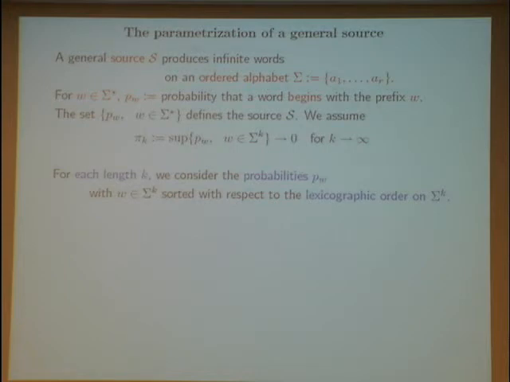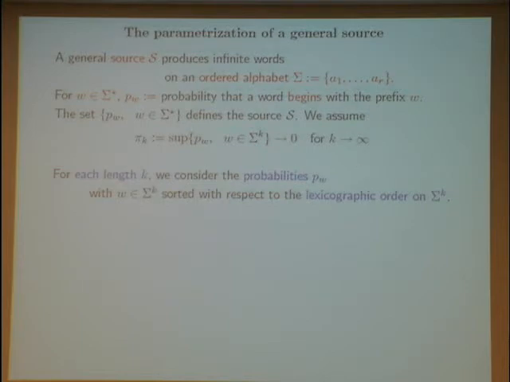And it is easy to see that the set of P_W, when W describes all the possible finite prefixes, defines completely the source. The only assumption that we make is that the supremum of P_W when W is a prefix of given length k tends to 0 when k tends to infinity.